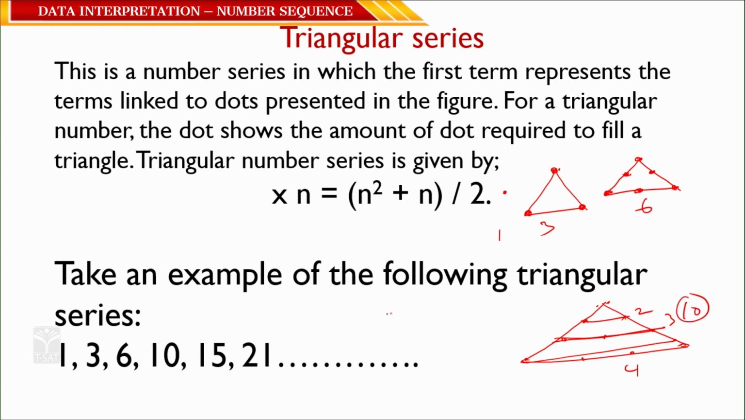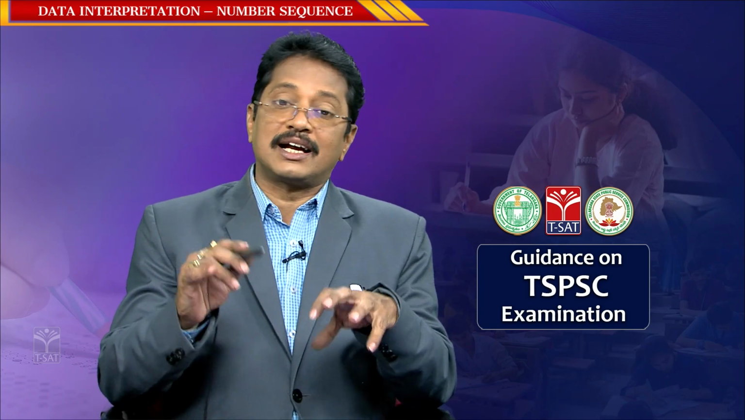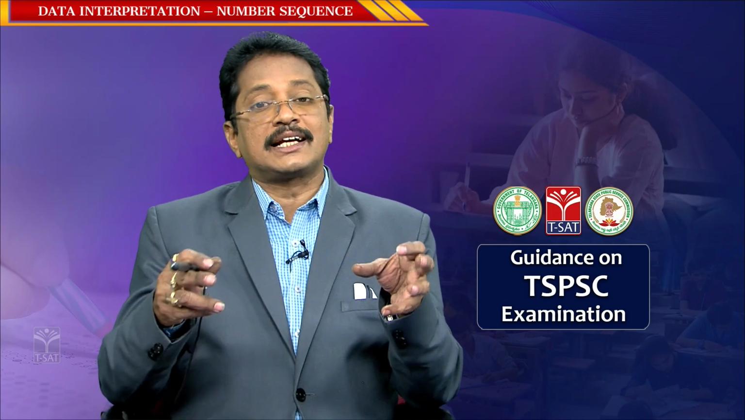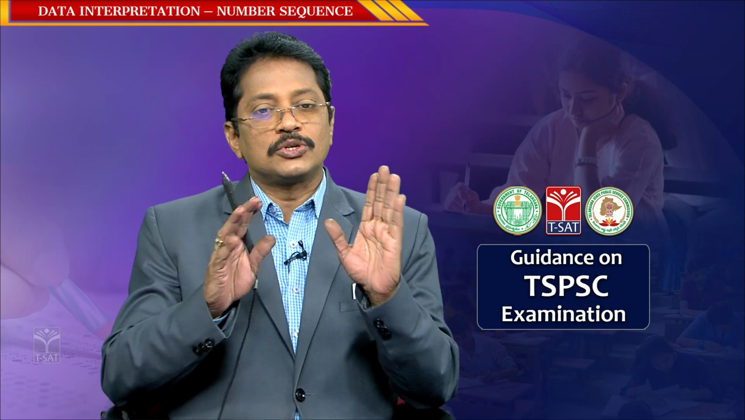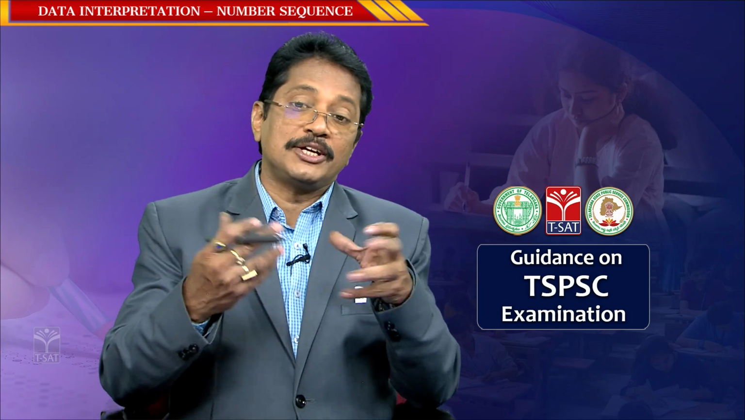So, 1, 3, 6, 10, 15, 21. Okay. Generally you may have a doubt: do we need to put the dots and join them to see whether a triangle is formed or not? Can you generate a triangle series? No need. When you observe 1, 3, 6, 10, there is a formula you can generate.